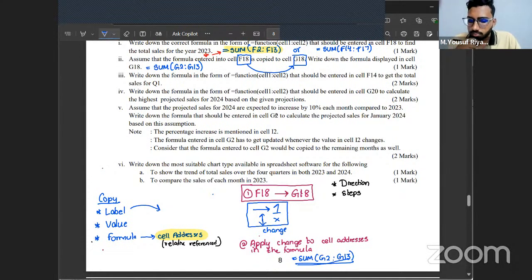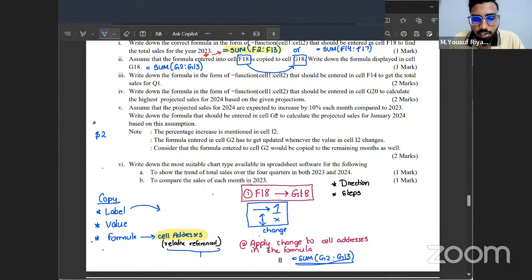Okay, perfect. So if you got that correct, mark it correct. In which situation do we use the dollar symbol? Dollar symbol is used for absolute cell reference, that is, if you want to keep something fixed. Here we change cell addresses only, the ones that are relatively referenced. If it's an absolute cell reference, it works a bit differently. That is, the dollar symbol is protecting it. If the dollar symbol is there in front of 2, it's protecting 2.